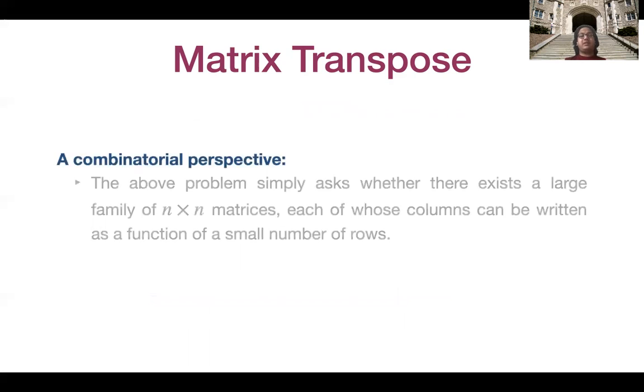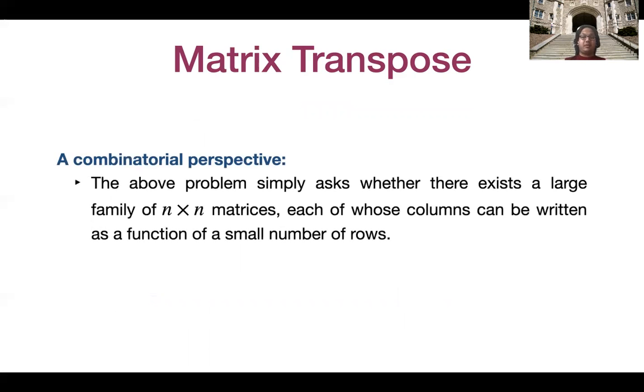I would also like to mention that the above problem is very interesting from a combinatorial perspective as well. What it says is that basically, does there exist a large family of n cross n matrices, each of whose columns can be written as a function of a small number of rows?